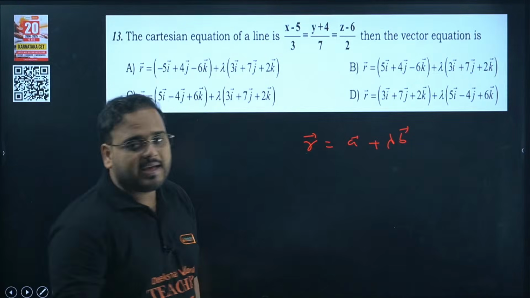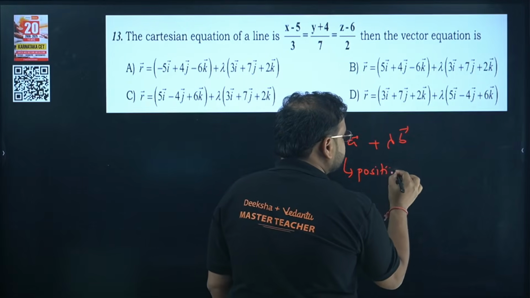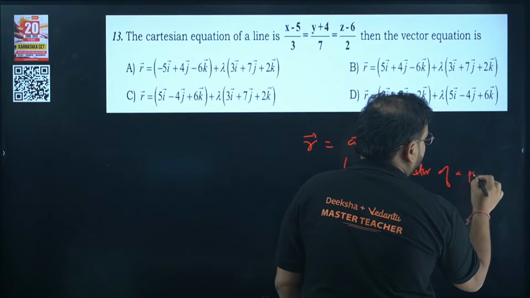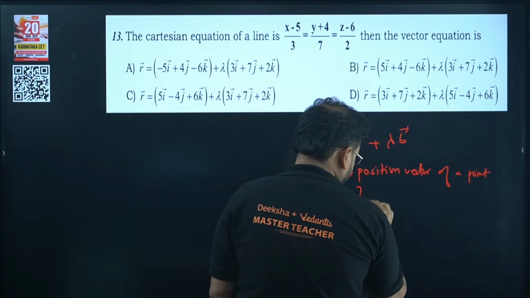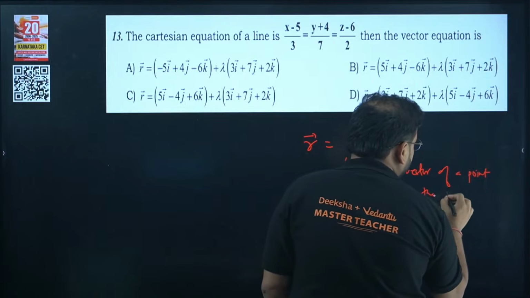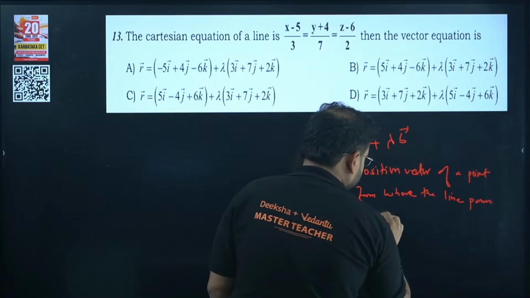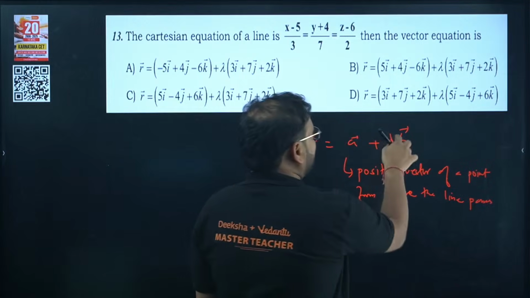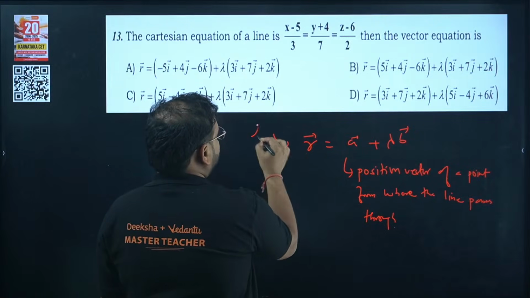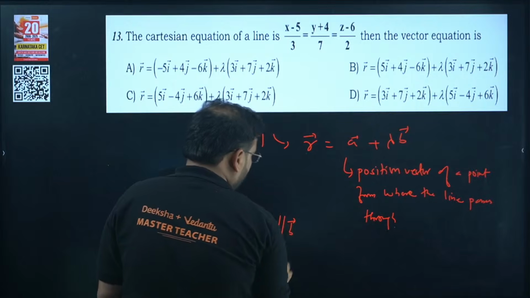What is a? A represents the position vector of a point from where the line passes through. And what is vector B? Let's say this is for the line L1, then vector B is the vector which L1 is parallel to. So L1 is basically parallel to vector B.